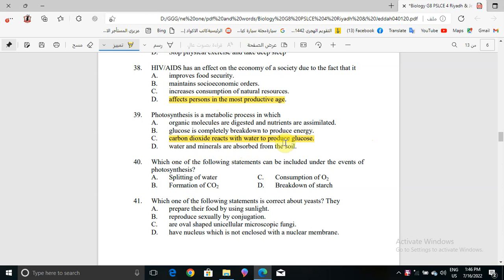Okay, now question number 40. Which one of the following statements can be included under the events of photosynthesis? It will be splitting of water.